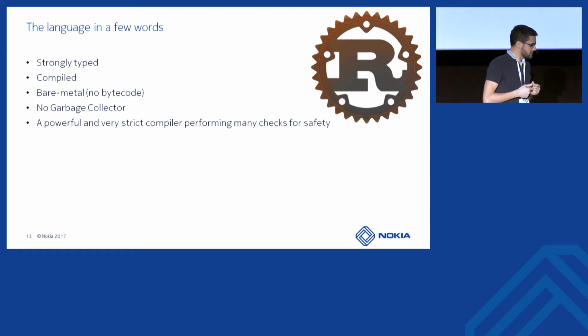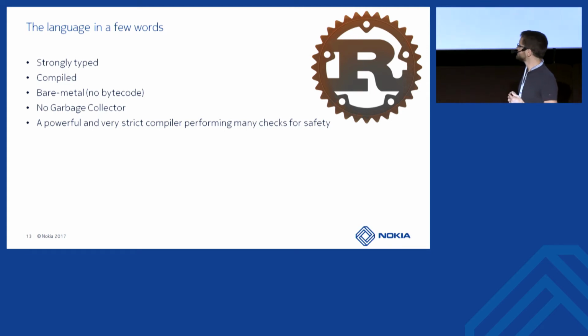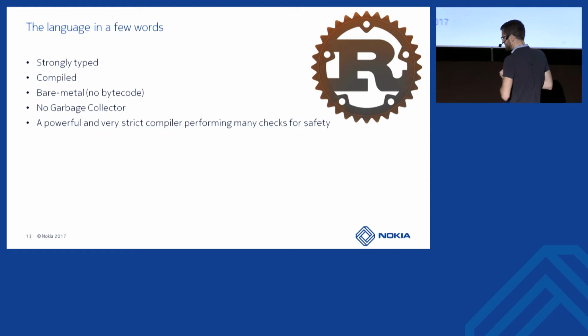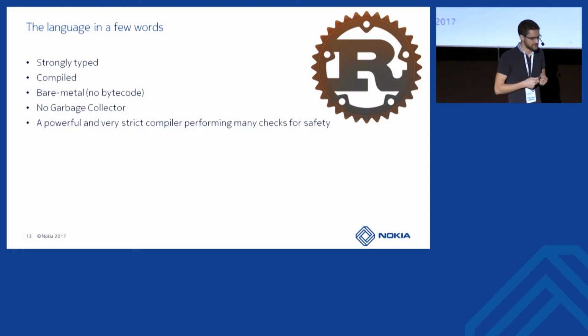The Rust language is a statically typed, very strongly typed language, which is compiled into bare metal CPU instructions. So there is no bytecode. It's not like a JVM or anything else like that.